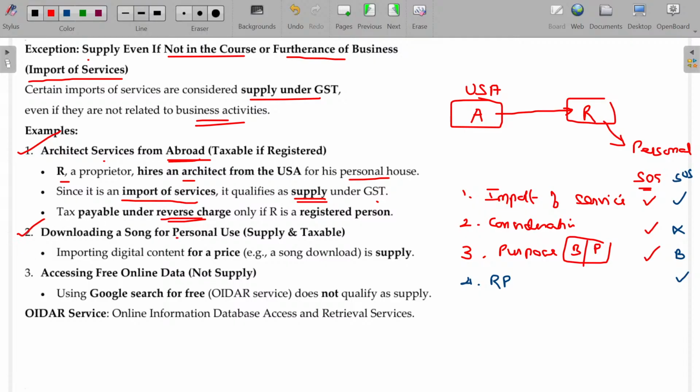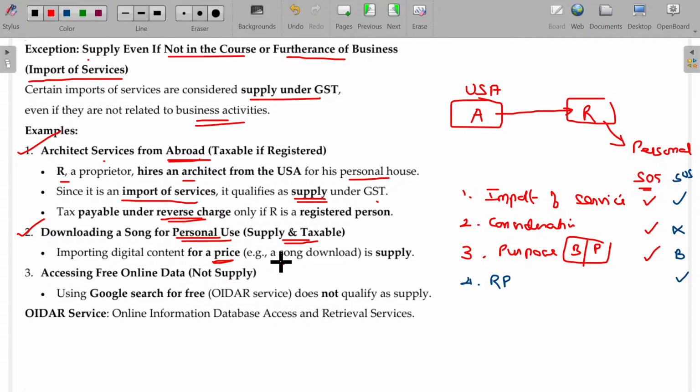Downloading a song for personal use. If you are downloading any songs for personal use, from YouTube, if you are registered and have to make a payment, then automatically consideration is there, and automatically GST will be there and the supply is taxable. Importing digital content for a price, song download or whatever it may be, some documents also you can download.